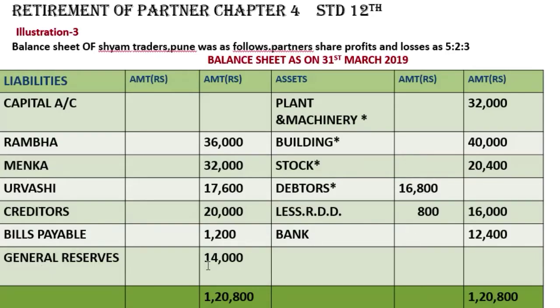And general reserve 14,000. General reserve we will be distributing in the ratio 5:2:3.